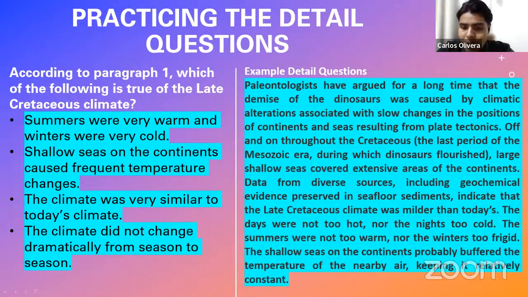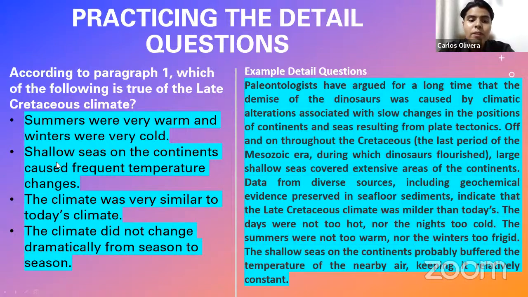Because if you read, for example, here it says, the days were not too hot, nor the nights too cold. And here it says, summers were very warm and winters very cold. So definitely, this is again confusing the information. If the passage says that something is white, in the incorrect response they're going to tell you that it's black, or light blue. As you can see, they are confusing things. This is not the correct answer.